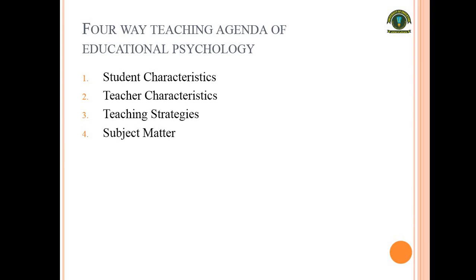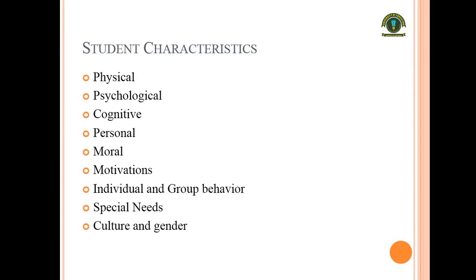Lastly, we will see what guidelines are provided by psychology for subject matter selection. What content is to be included in the book and what will be the hierarchy of that material, from where to start and where to end, what kind of examples, materials and theories to be discussed, and what will be the level of depth of the material to be taught to students under different age groups and brackets. So we will see these one by one.